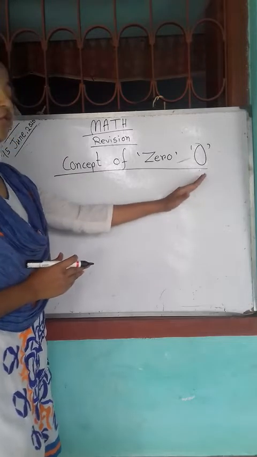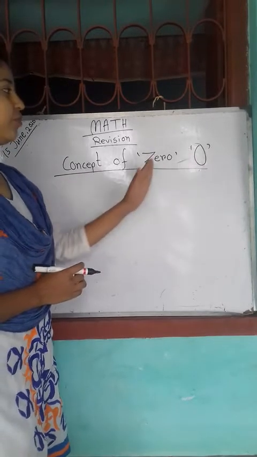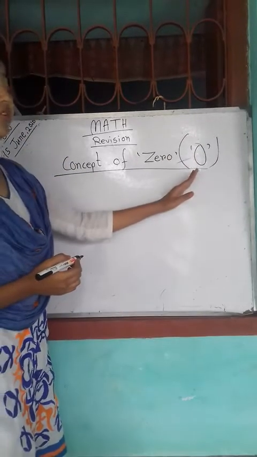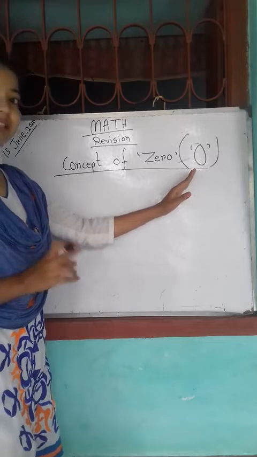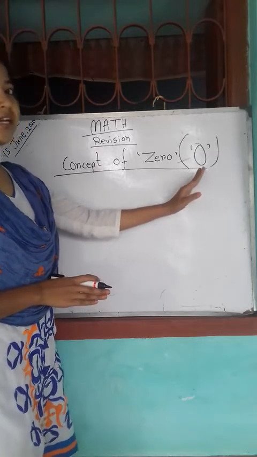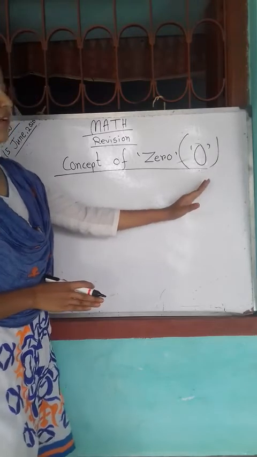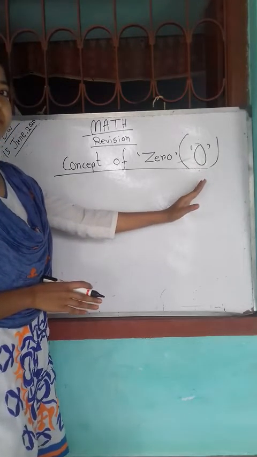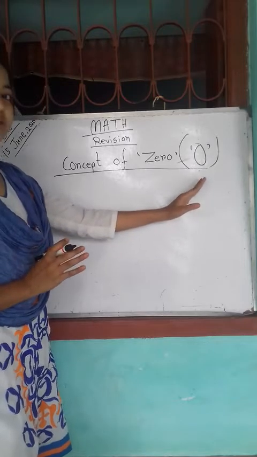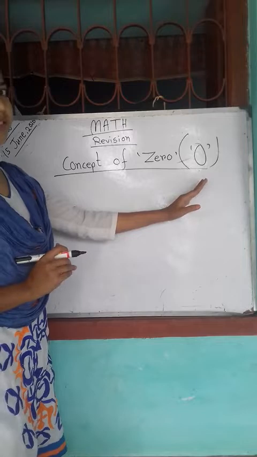Concept of zero. If we add zero with any number, it will remain the same number. If we subtract zero from any number, it will remain the same number. If we multiply zero with any number, then the product will be zero. If we divide zero by any number, the result will be zero.